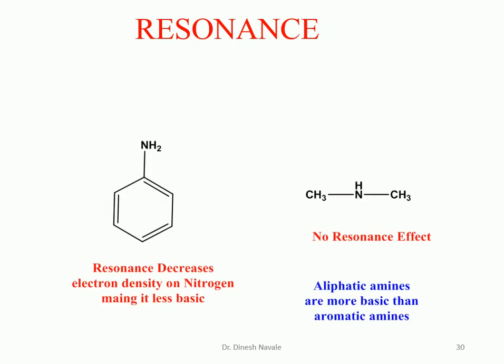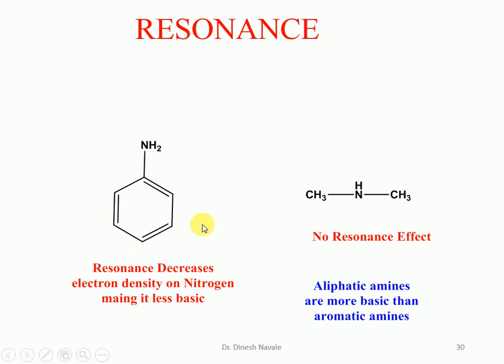Now the resonance effect, which is the structure of an aromatic amine like aniline, and this is dimethylamine. Now a base is anything which is going to donate the lone pair of electrons. But in case of aniline, the lone pair of the nitrogen is involved in resonance with the aromatic ring.